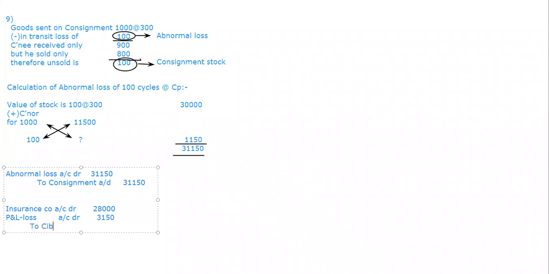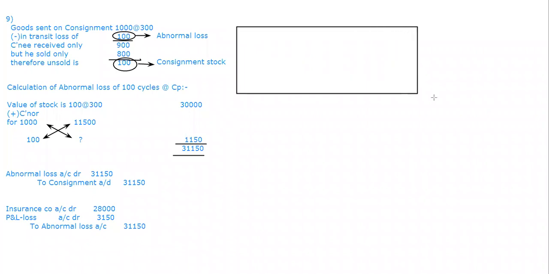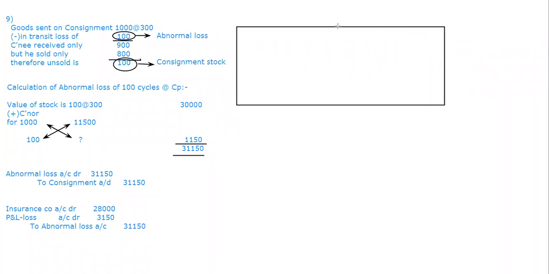To abnormal loss account, sorry, not consignment, abnormal loss account. This is how we have shown the balance of the loss here. Now, he didn't ask us to prepare the account, but still I am trying to show you the abnormal loss account, how it will appear, in case he asks in the examination, so that you can do it easily without any problem.